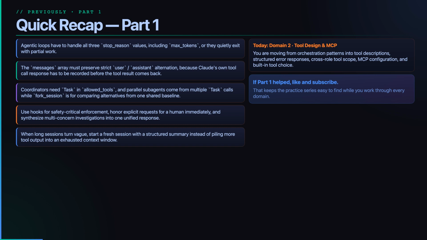Those loop rules, delegation patterns, enforcement choices, and context reset signals are the foundation for everything in Domain 2.